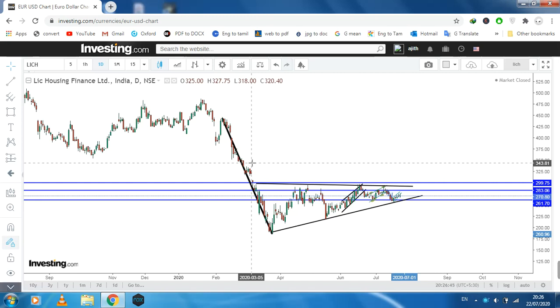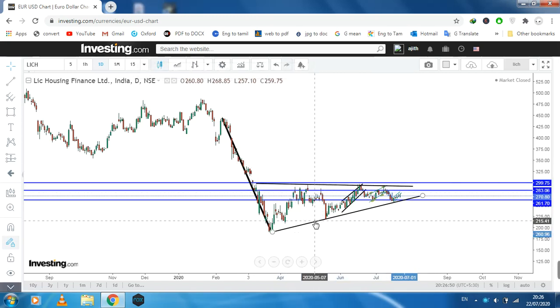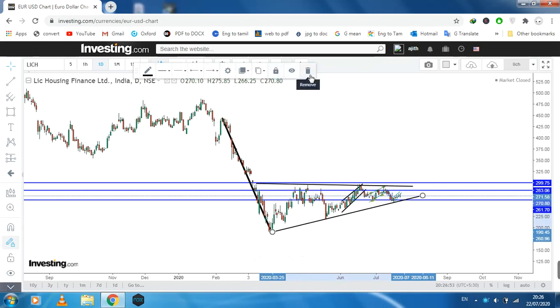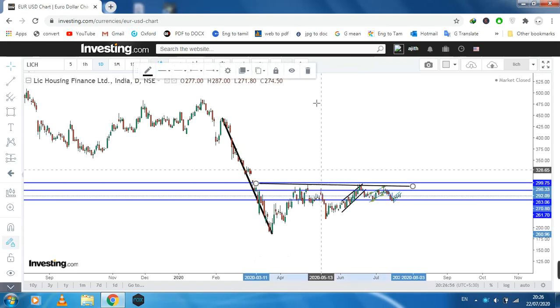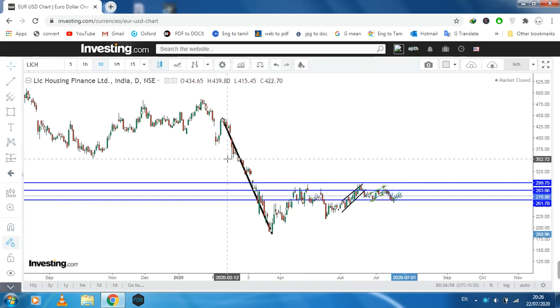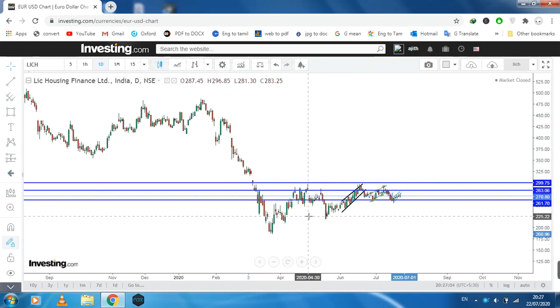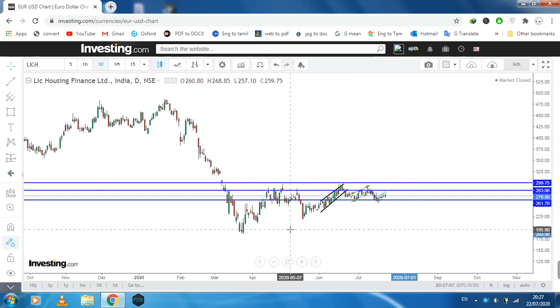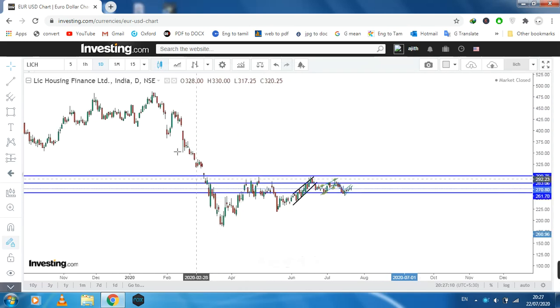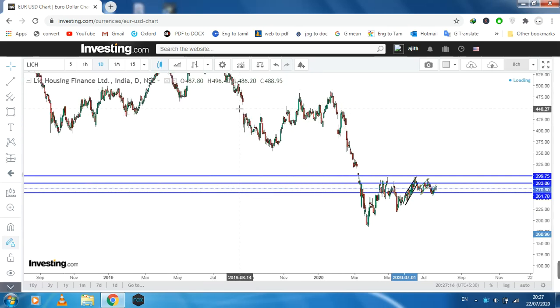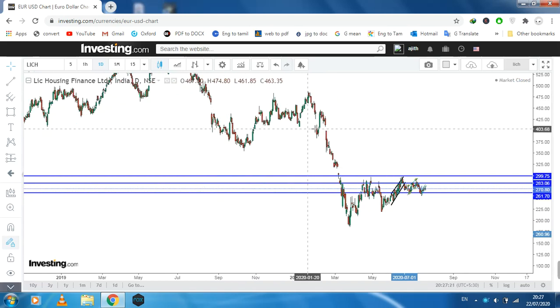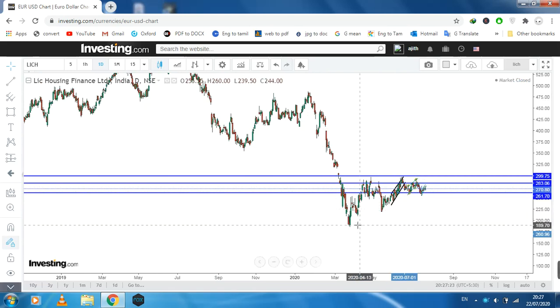Okay, we don't talk too much, we only analyze the full script and what the possibilities are. After that, we can talk about this flag pattern in a separate video. It is easy to identify the flag and go with the flag pattern, right? The current market is going down, because this is the monthly chart, in a downtrend, but it is forming something like a consolidation, though we can't confirm that. What do you think about the consolidation?